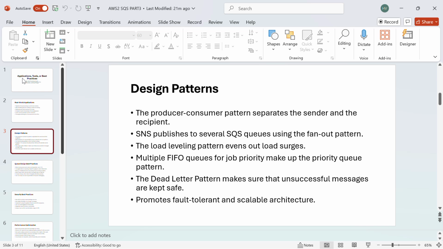Design patterns. The producer consumer pattern separates the sender and the recipient. SNS publishes to several SQS queues using the fan out pattern. The load leveling pattern evens out load surges. Multiple FIFO queues for job priority make up the priority queues pattern. The dead letter pattern makes sure that unsuccessful messages are kept safe, promoting fault tolerant and scalable architecture.